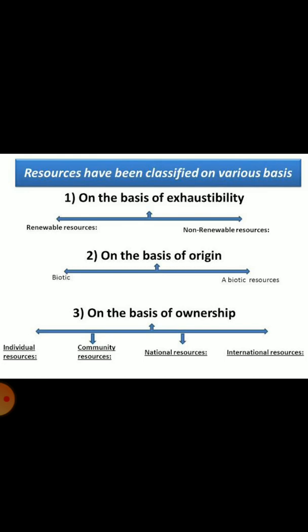For example, the western part of India, Rajasthan and Gujarat have enormous potential for the development of wind and solar energy, but so far these have not been developed properly. So they are categorized in the form of potential resource.